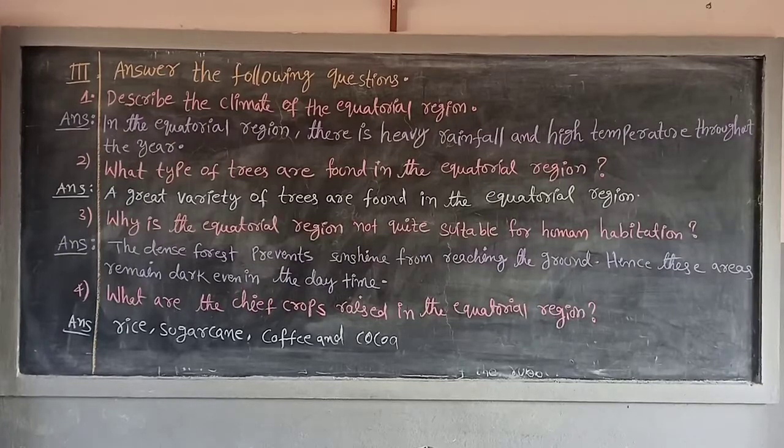So this is the third bit, children. Only 4 questions are there in this lesson. So write neatly these 4 questions and answers in your social fair notes. And the next bit is activities. Look children, here is an activity. Next bit is activity.